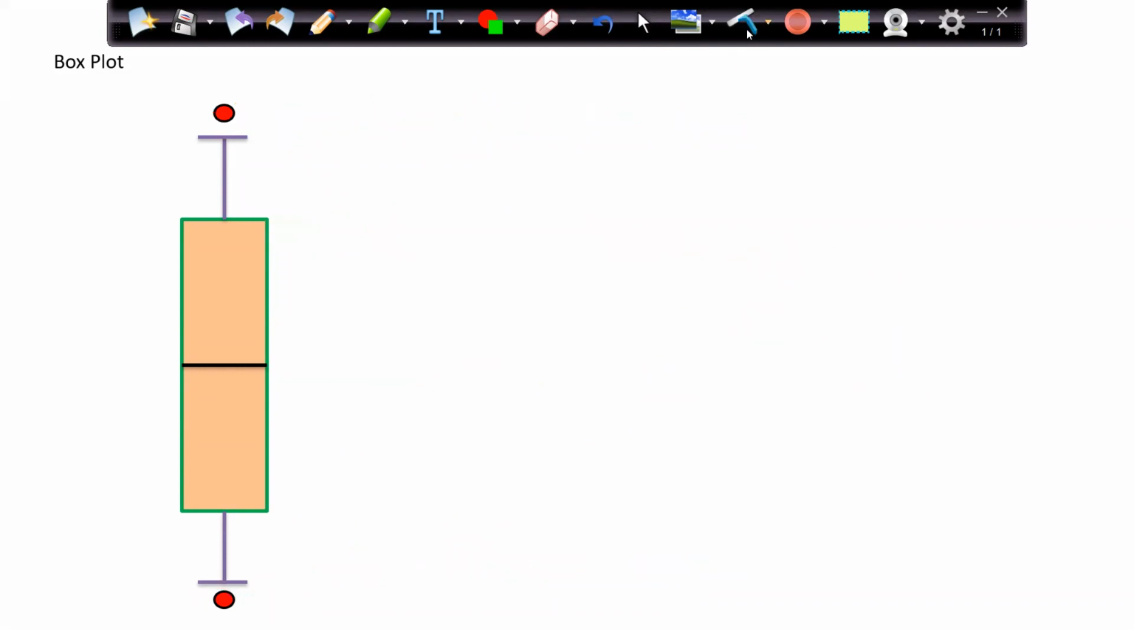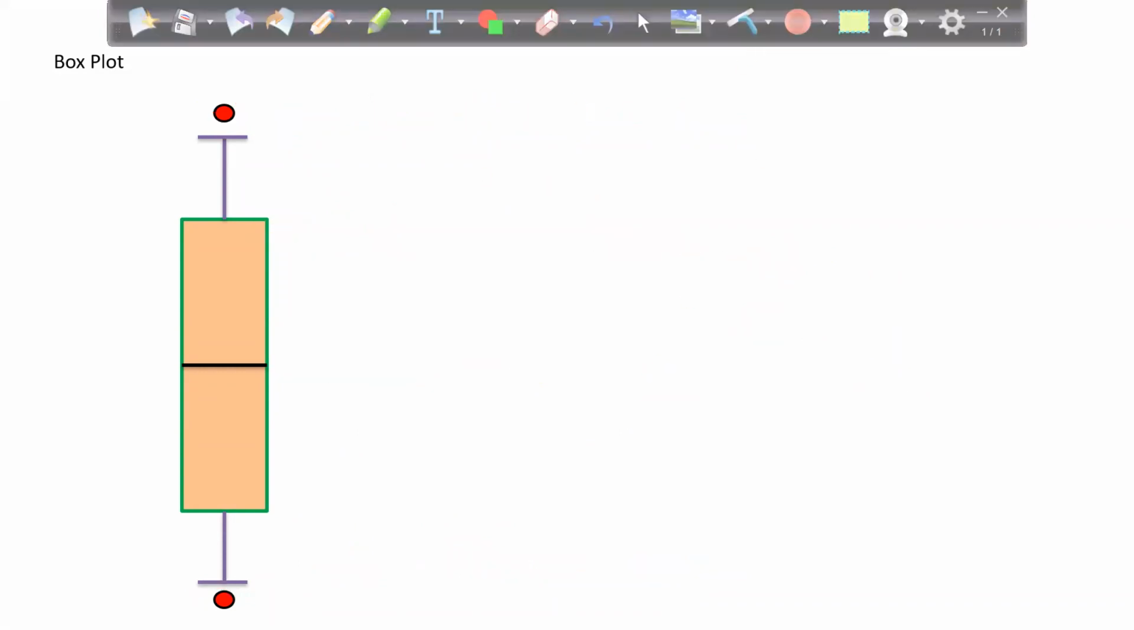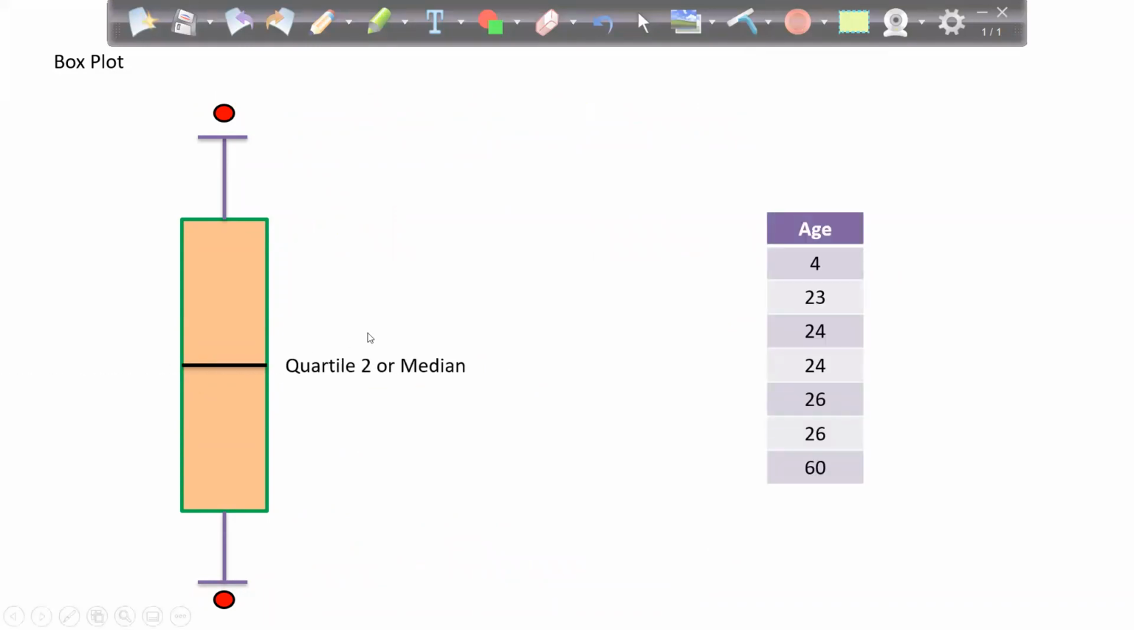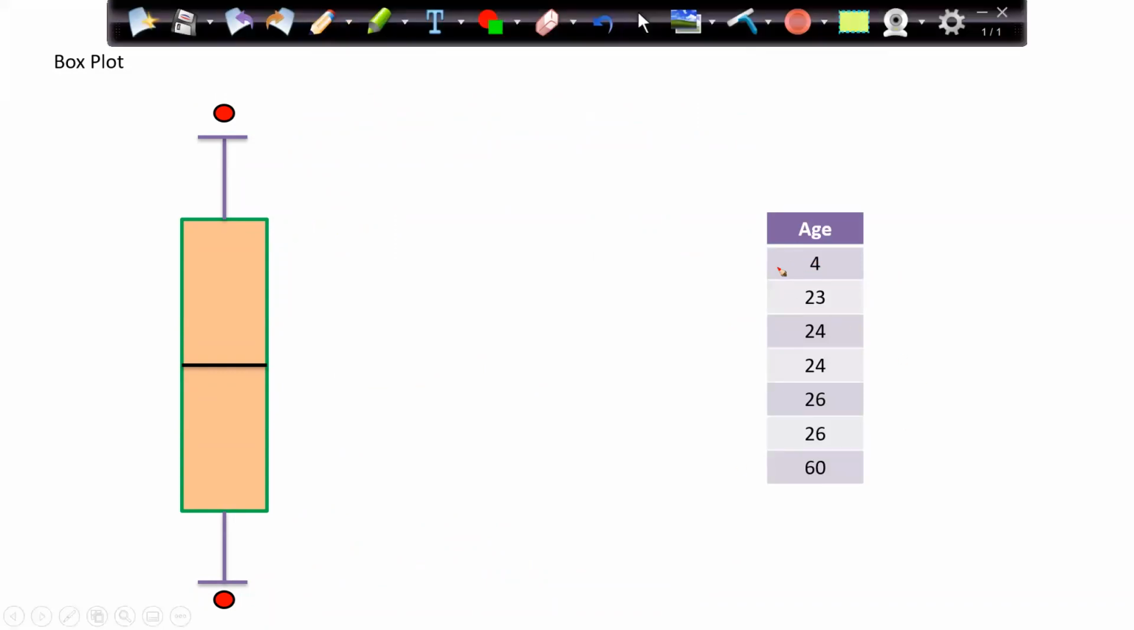Now if I go ahead and do the calculation for maybe this sample data, here is my data set. Here I have ages: 4, 23, 24, 24, 26, 26 and 60. Let me find the median. The data is already sorted in ascending order. 1, 2, 3, 4, 5, 6, 7 records are there. So 1, 2, 3, 4. This is my fourth record, the middle value, which is my median, also known as Q2.